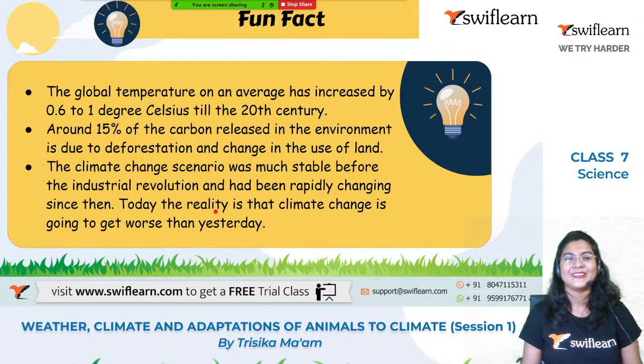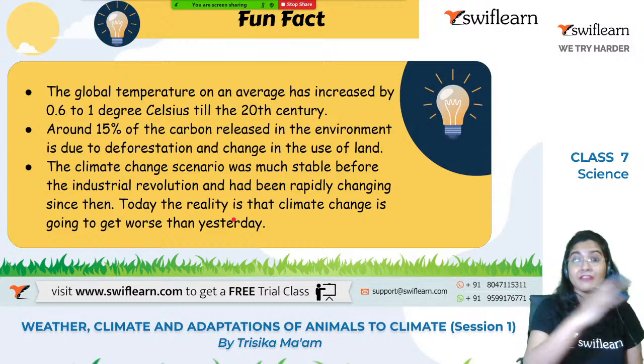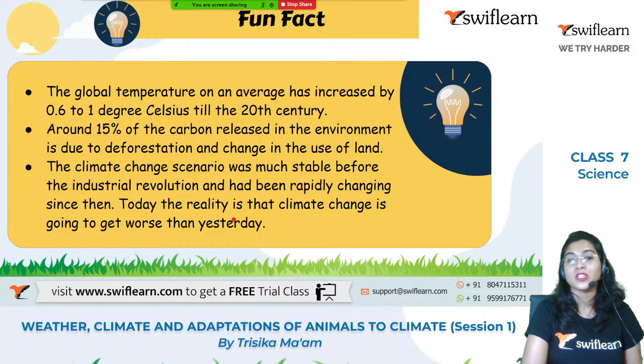Yes? Okay, very good. Now let us move on to a fun fact. What is a fun fact? See, the global temperature, the average temperature of the atmosphere, is increasing day by day, right? You have already heard about global warming, Hannah, in the previous classes also. Due to that, it is increasing, and 0.6 to 1 degree Celsius has increased till the 20th century, right?